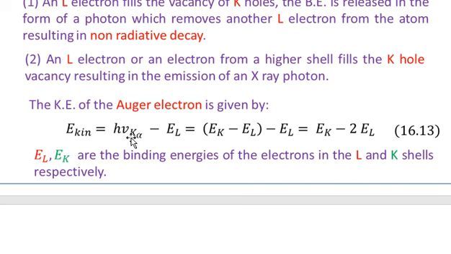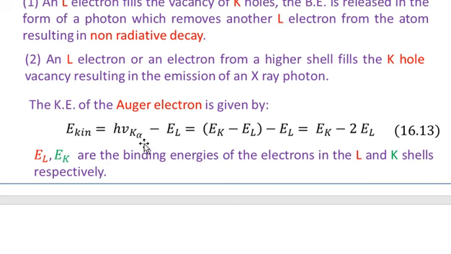And you know that this h nu K alpha will provide an energy equal to the binding energy of another L electron. So E_L is the binding energy of the L electron, which this quanta of light gives an energy to, and with that energy the L electron in the shell is ionized. E_L is the binding energy of that L electron, which will act as the Auger electron.